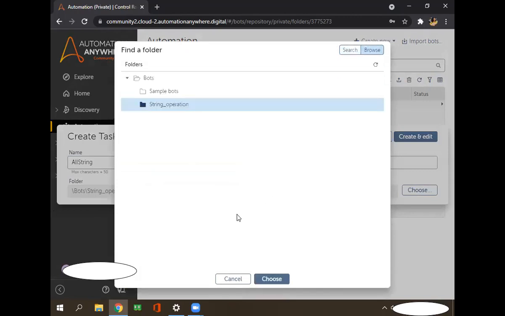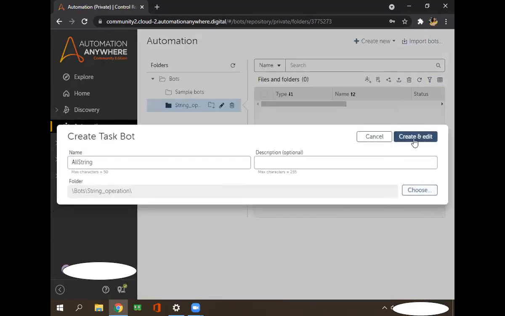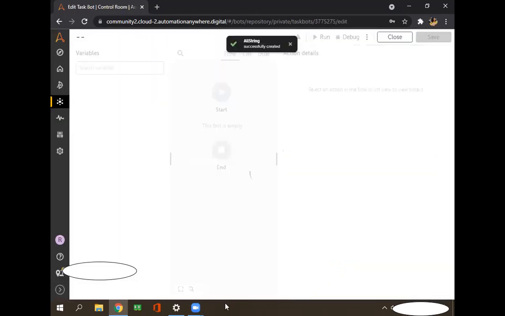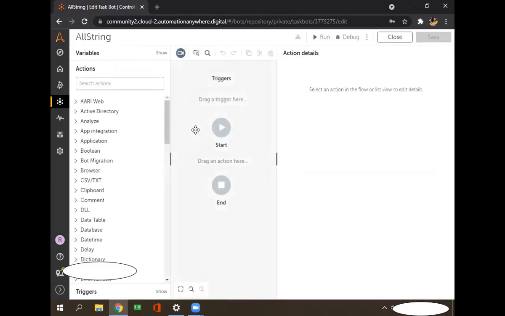Then you have to go into that main folder, that is bots. Inside that bots, if you can see, there's the string operation folder which I had created. I will select this one and click on choose. Then you can create and edit. After this, the platform is showing this is a task file. In this task file, whatever code you want to add, we can add here.